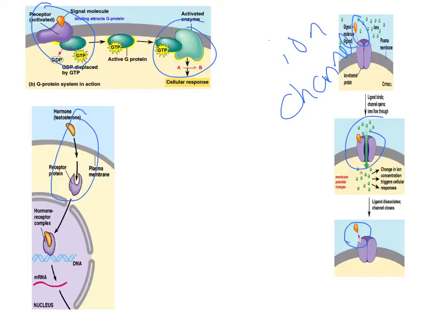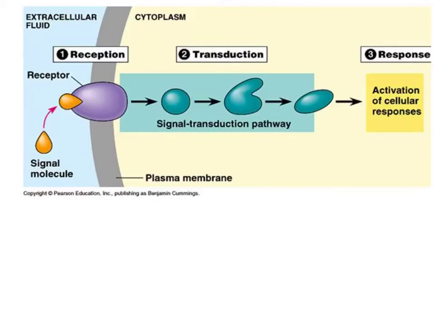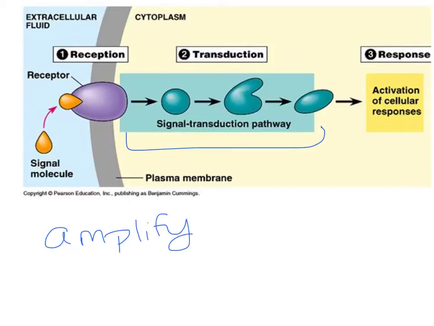And so your reception is when the signal is coming in and it's binding to it. It's what's triggering that transduction pathway. And so then that transduction pathway is going to be the conversion of that signal. So here's our transduction pathway here. Remember that the job of that transduction pathway is to either amplify the signal, to transfer it, but when we're transducing something, we're turning it into something else. So let's take a look at a short video clip that'll really show the importance of that amplification.